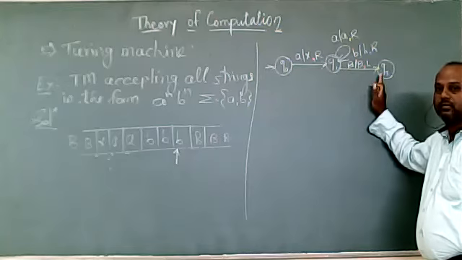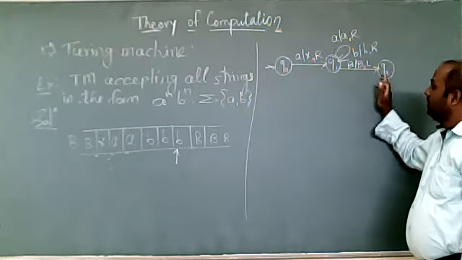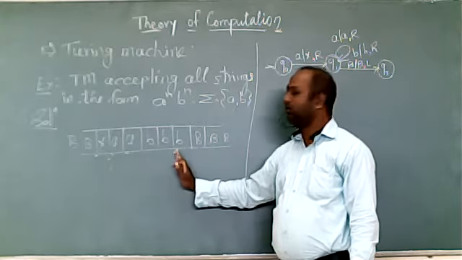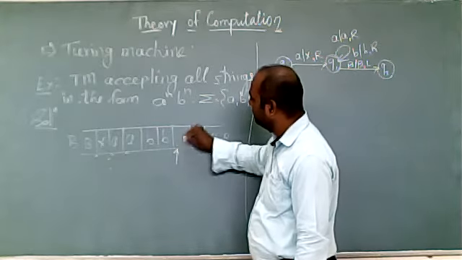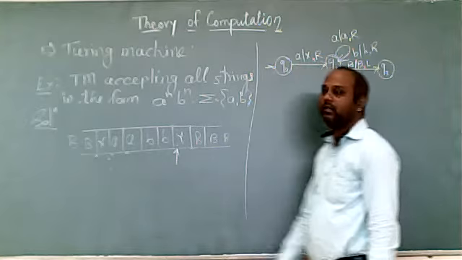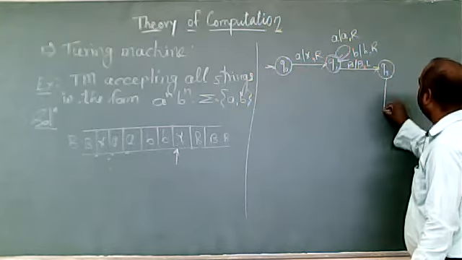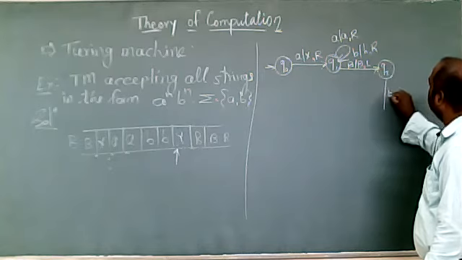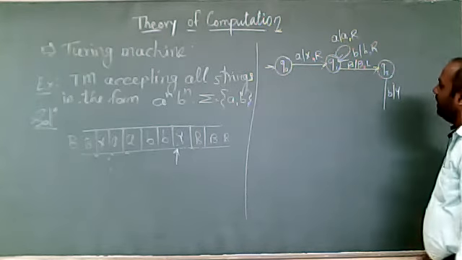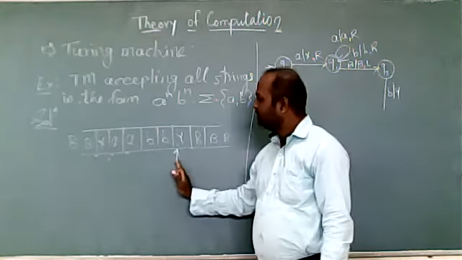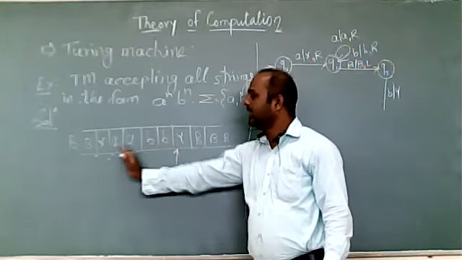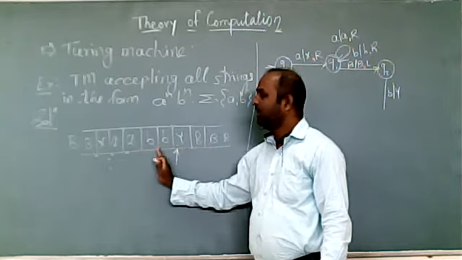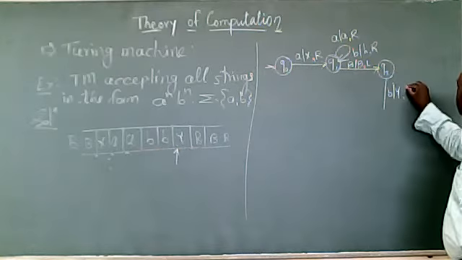Okay, so now here, if I am getting B, what do I have to do? Replace this B with Y. And what will be the direction of the head? I have to move left, because again I need to find the next A. So replace this B with Y and move left. The direction of the head will be left.